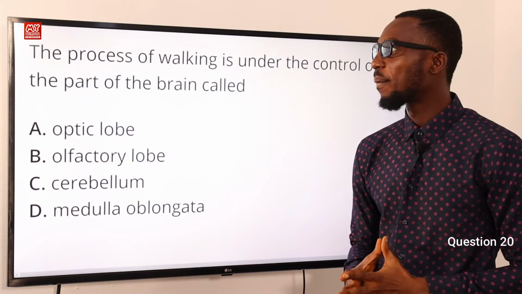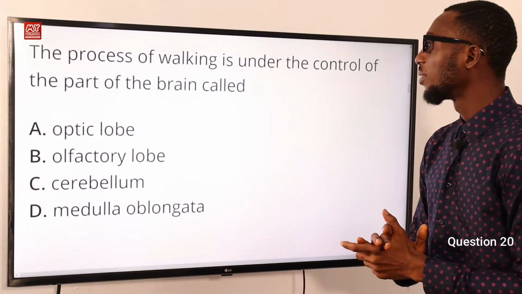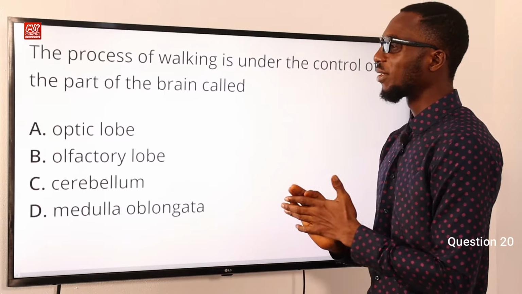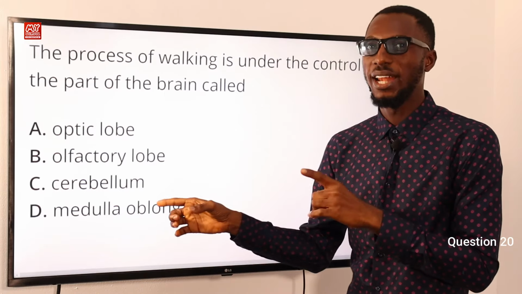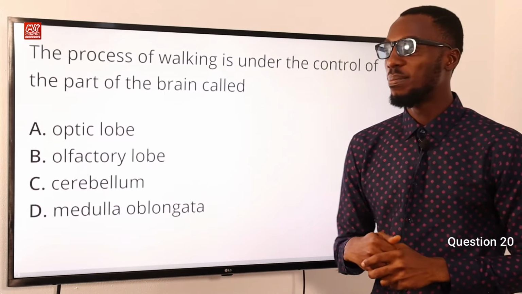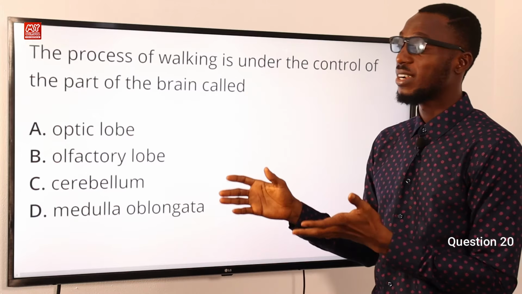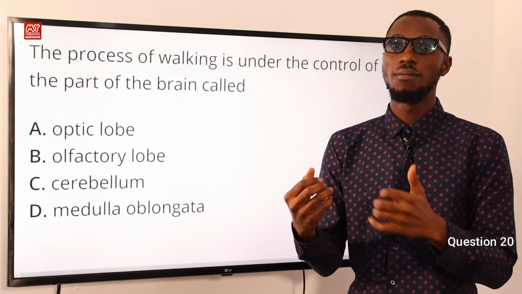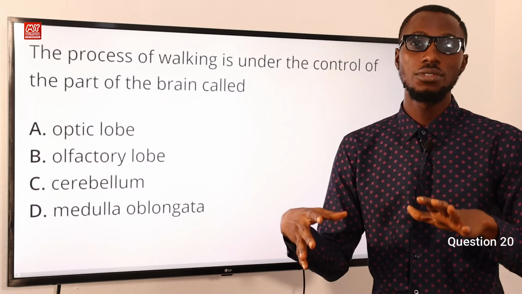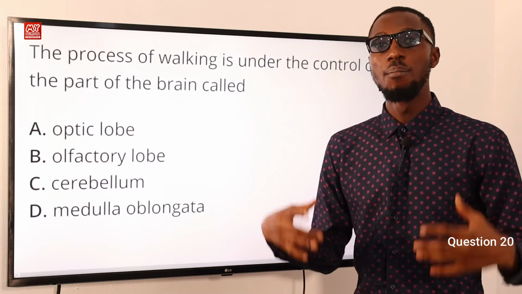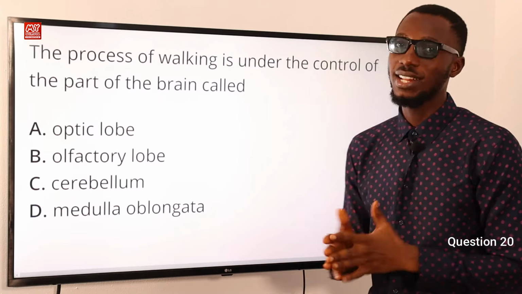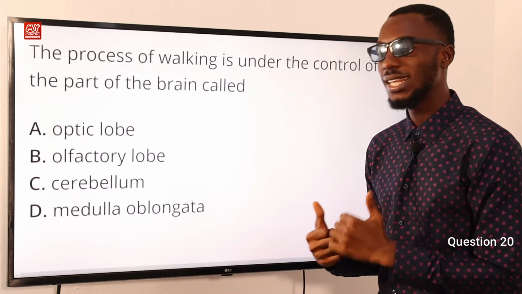Question 20. The process of walking is under the control of the part of the brain called what? The cerebellum, part of the hindbrain. It is responsible for coordination and control of body posture and muscular movement. So if there's something wrong with it, that's when you see uncoordinated movement.